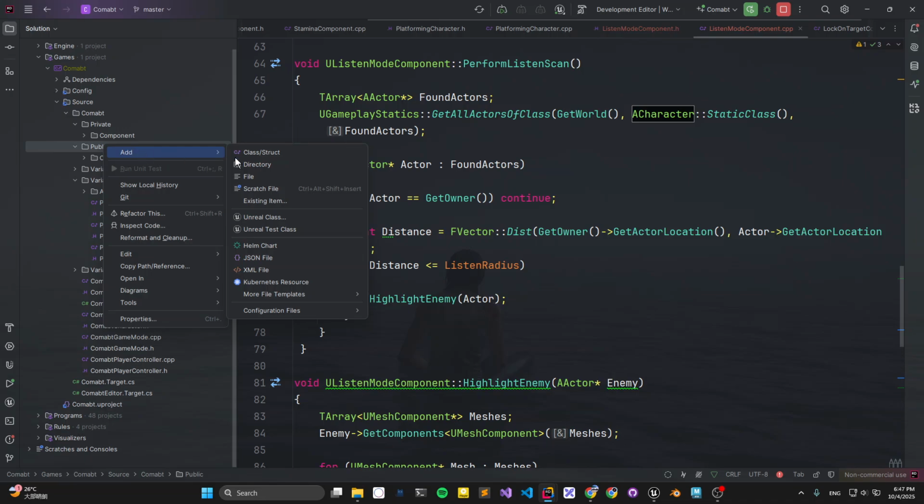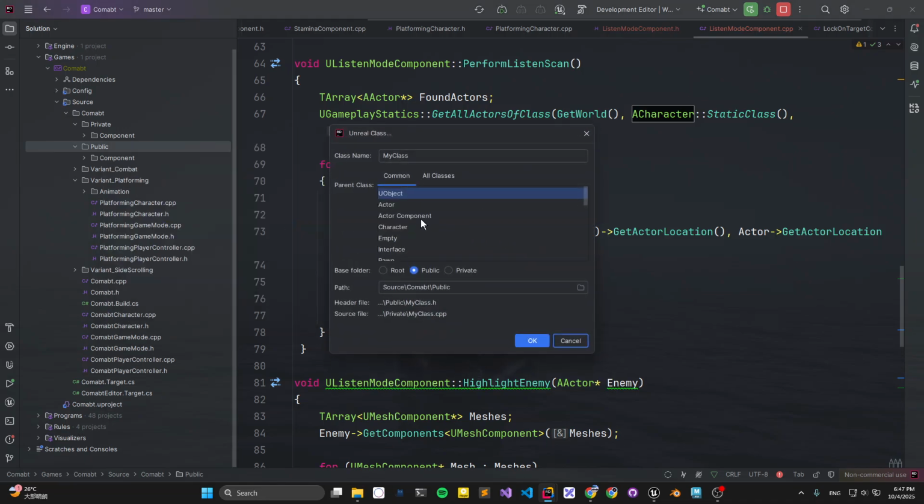So let's create a class. Choose interface. Let's put it in the interfaces folder. Let's call it highlight or fade interface.